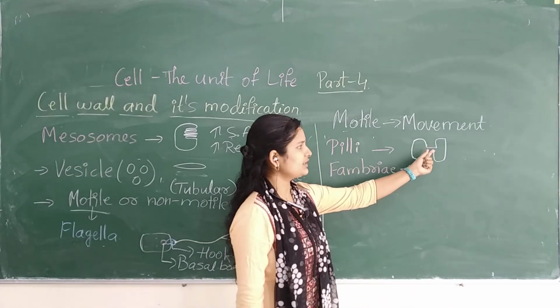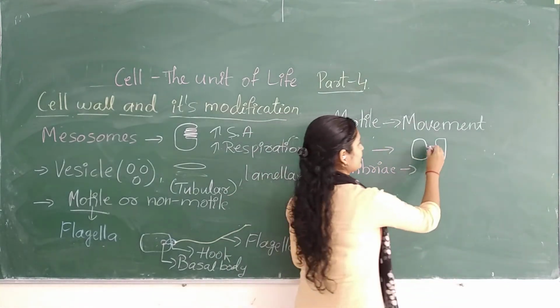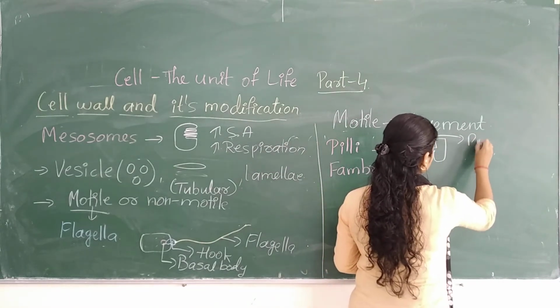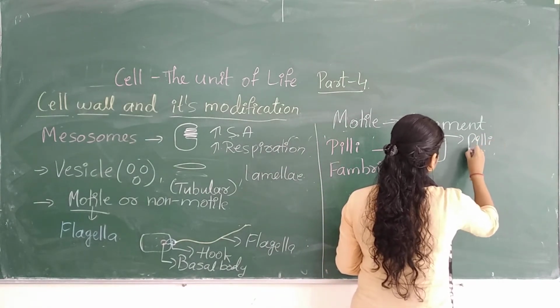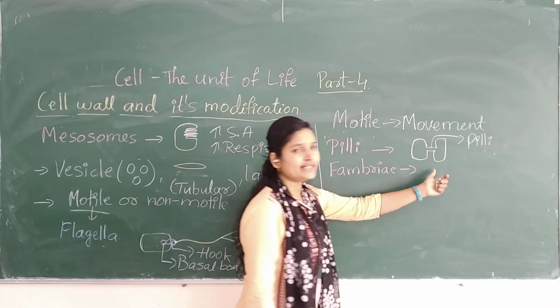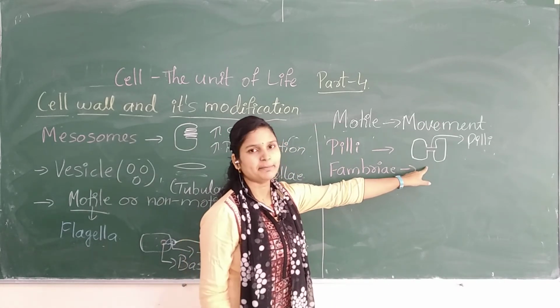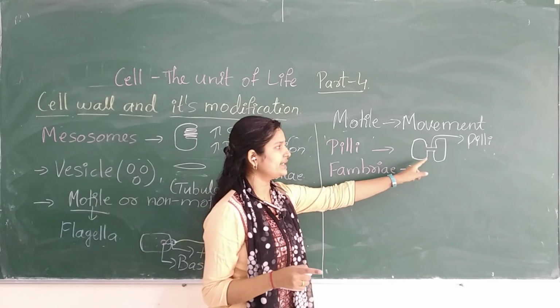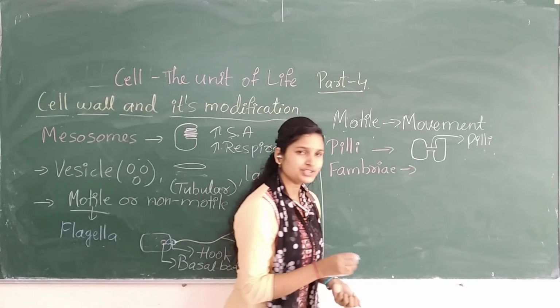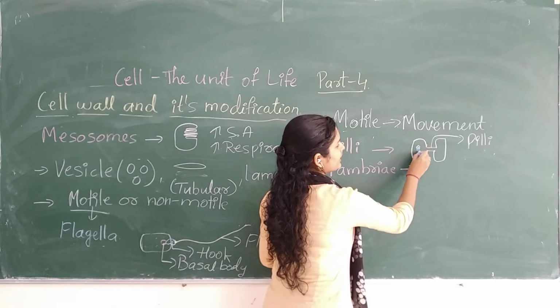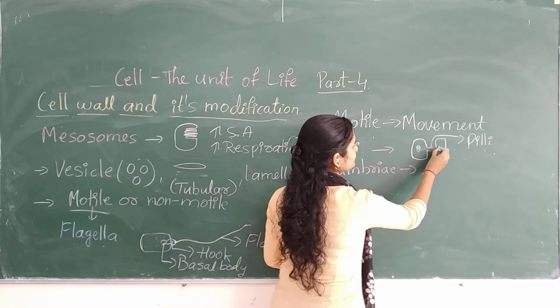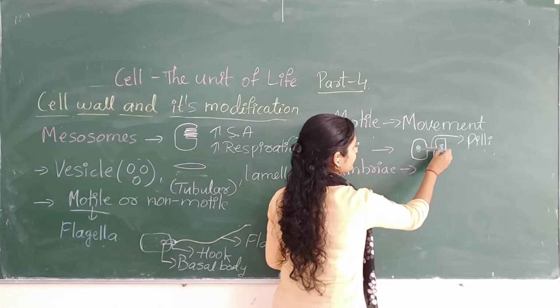This connection we call a pili, or a sex pili also. So what does it do? Remember, it is not related to mobility, but whatever genetic material is there, it can pass.